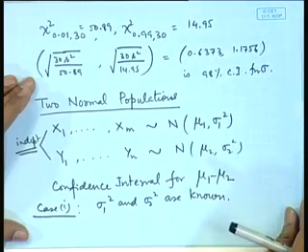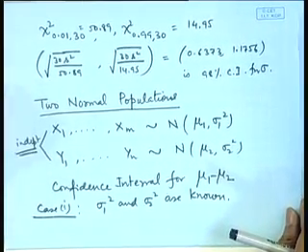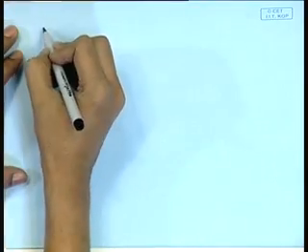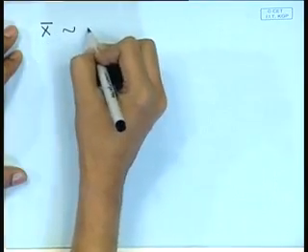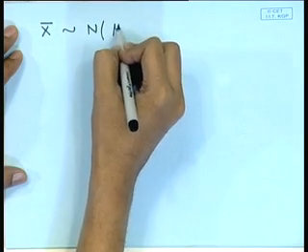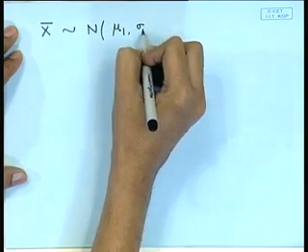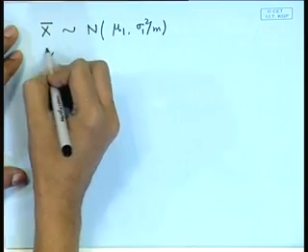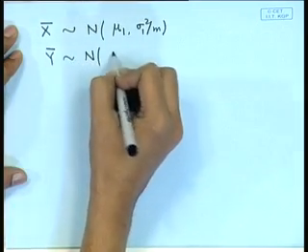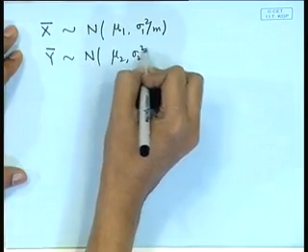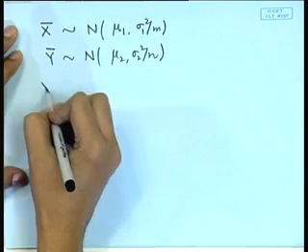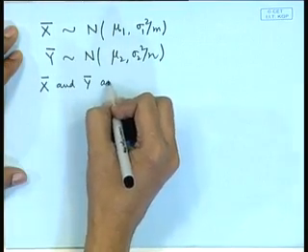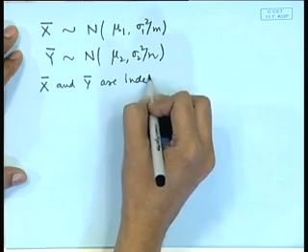So, in this case we take help of the sampling distribution of x bar and y bar. So, x bar follows normal mu 1, sigma 1 square by m. If we consider y bar, then that will follow normal mu 2, sigma 2 square by n. Another thing is that since sampling is independent, x bar and y bar are independent.